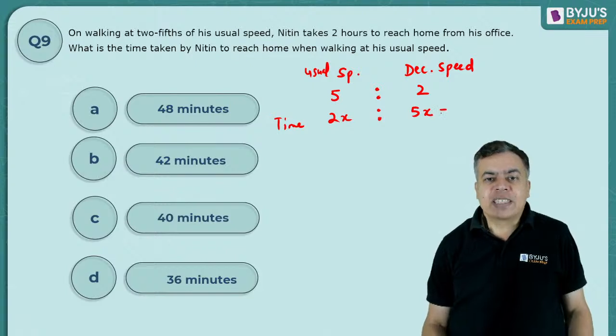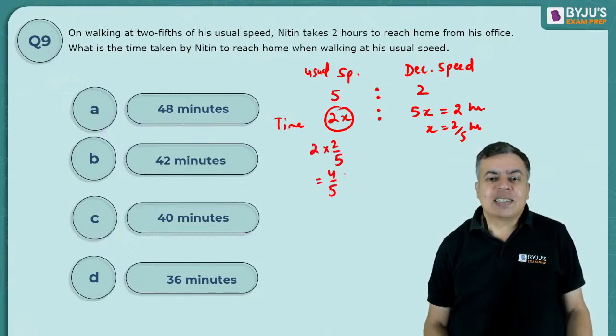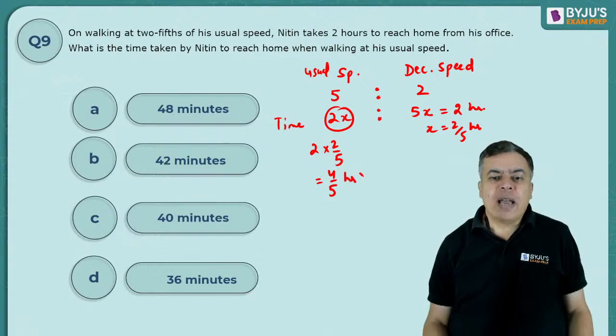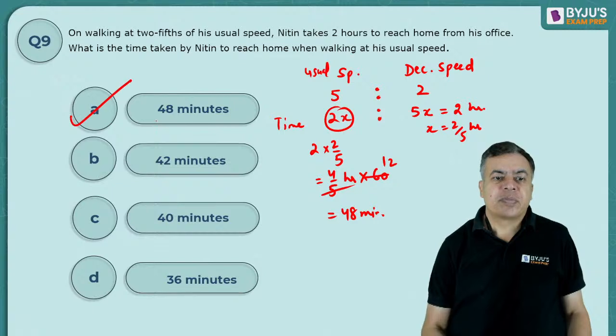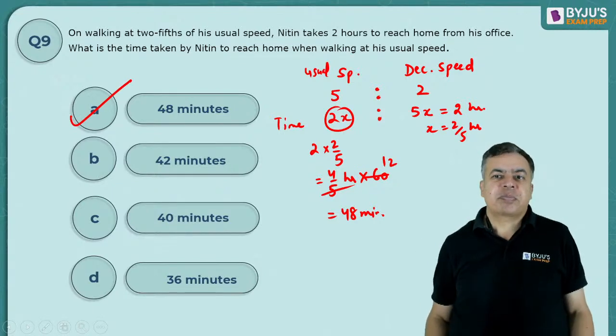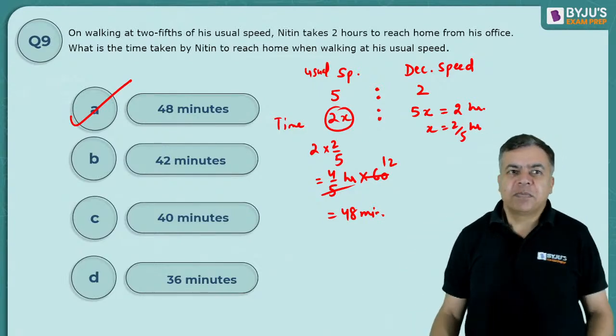Now 5x is given as 2 hours. So x will be 2 by 5 hours. So that means 2x will be 2 into 2 by 5, so 4 by 5 hours. So 4 by 5 hours converted to minute, it will become 48 minutes. Right? Convert it to minutes, it will become 48 minutes.